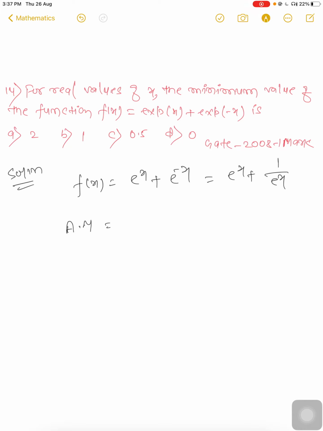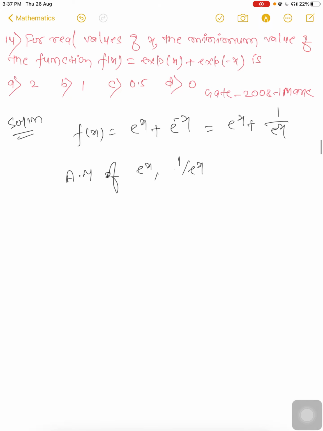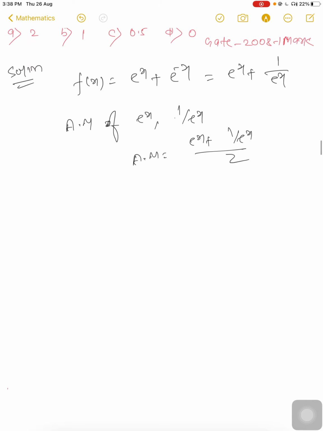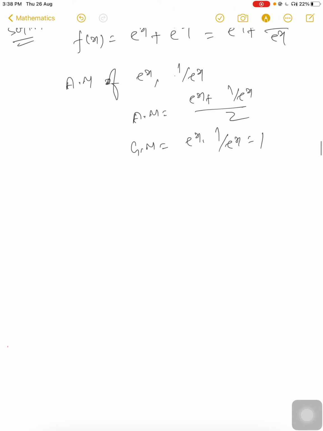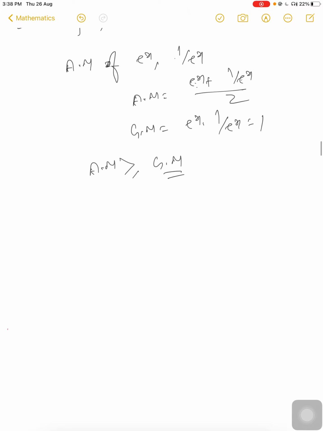When you take the arithmetic mean of e^x and 1 by e^x, the AM will be (e^x + 1/e^x)/2, and the geometric mean will be e^x times 1 by e^x, which is equal to 1. So we know that AM is always greater than or equal to GM. So (e^x + 1/e^x)/2 should be greater than or equal to 1.